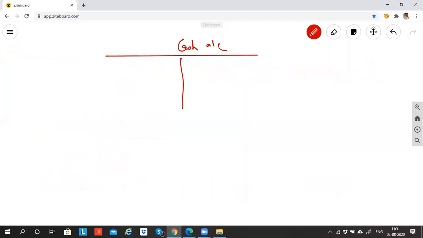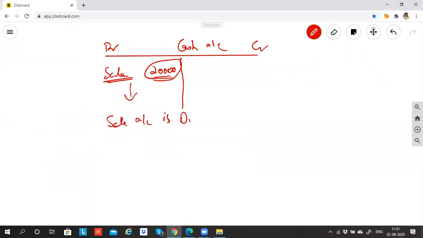In the cash account, 20,000 I have received because of a sale. So this is the debit side and this is the credit side. If in the cash ledger something is recorded on the debit side, then I say that the sale account is debited to the cash account.